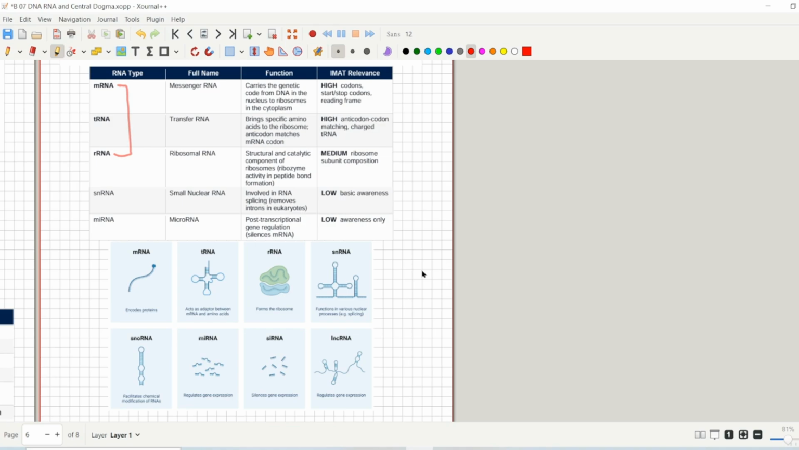While if we talk about small nuclear RNA, microRNA, and other types of RNAs, you can still take a look at them and read them, but they are not that highly relevant. You can still give them a read, take a screenshot, and then we will move to the next topic.